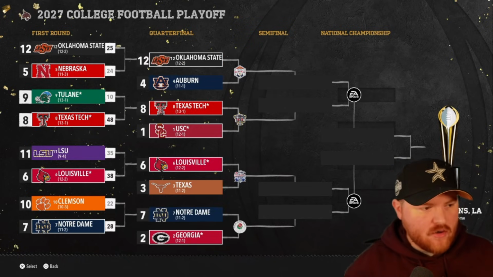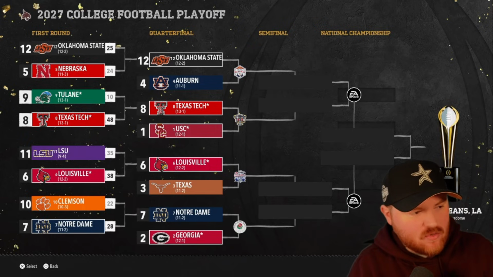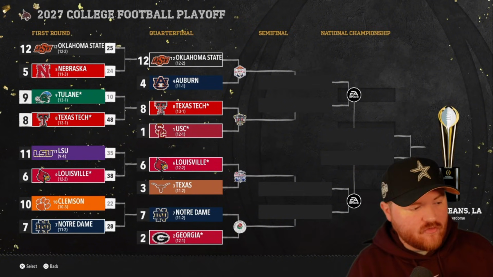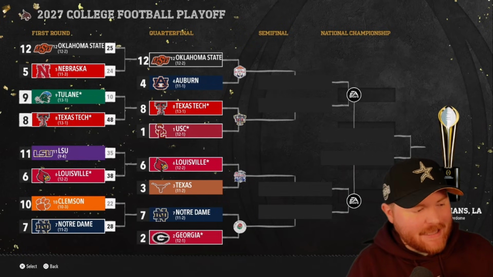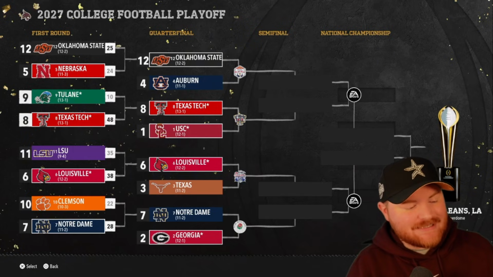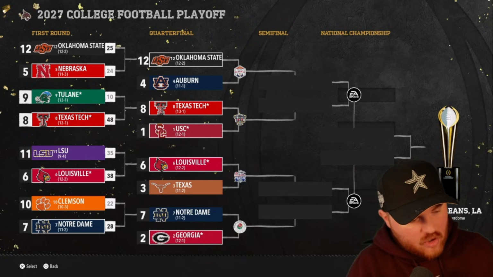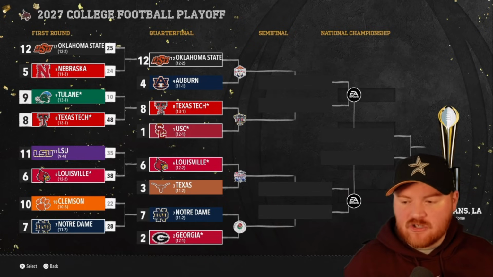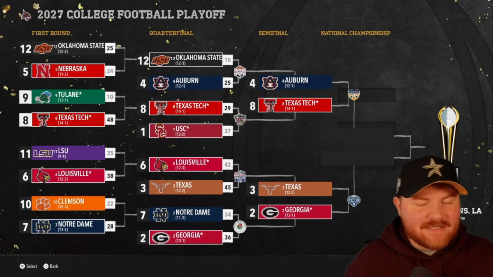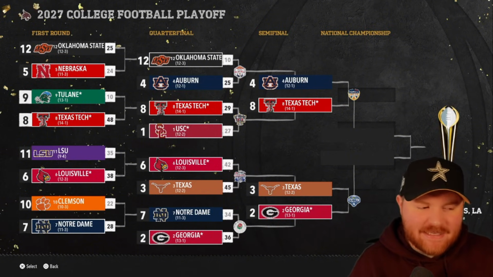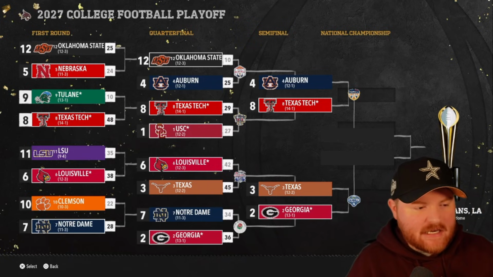So not a good start for the SEC as Oklahoma State gets a win in the first round in their first appearance. They'll take on Auburn, who also has their first appearance in our video so far. Texas Tech will take on USC. USC has the lone hopes of the Big Ten as the SEC on its back here. Louisville gets a win in their first appearance. Notre Dame gets a win in their first appearance since the first part of the video. Georgia is still alive to go back-to-back, which would be the first time we've had a back-to-back in any of my videos. So USC fails as the lone Big Ten SEC representative remaining.